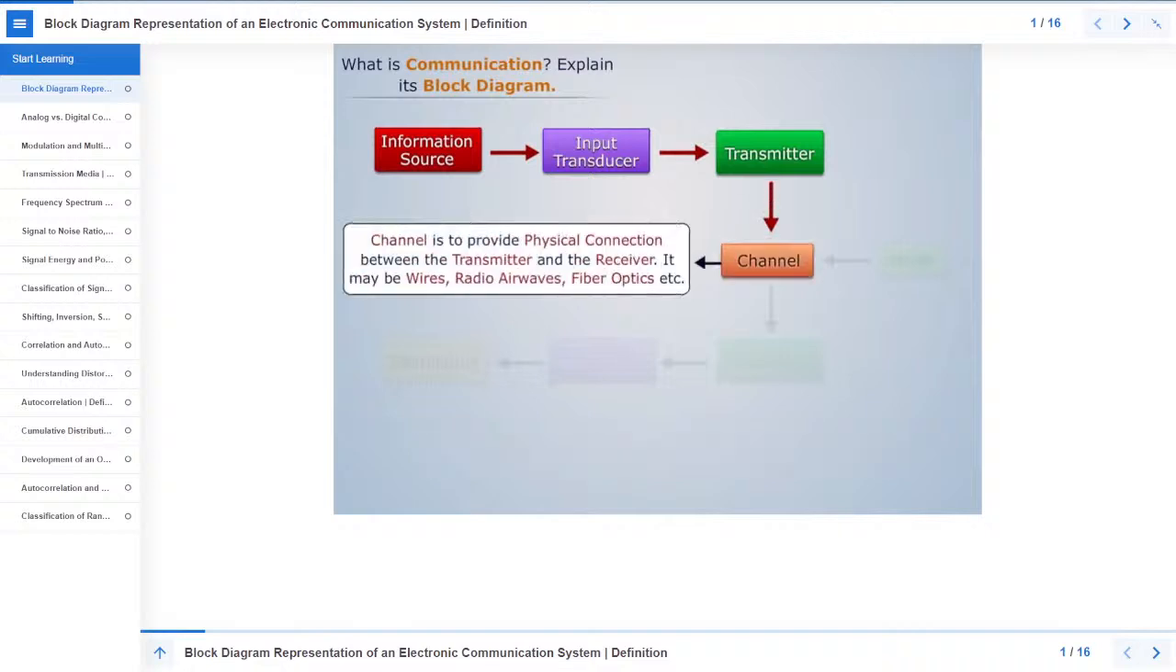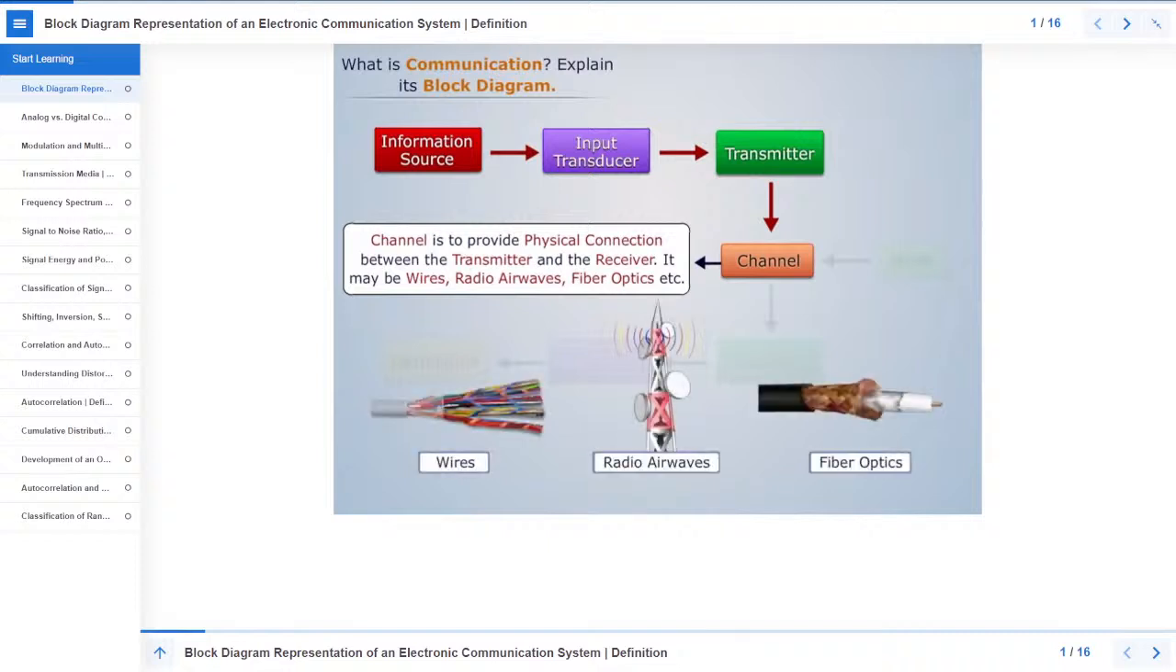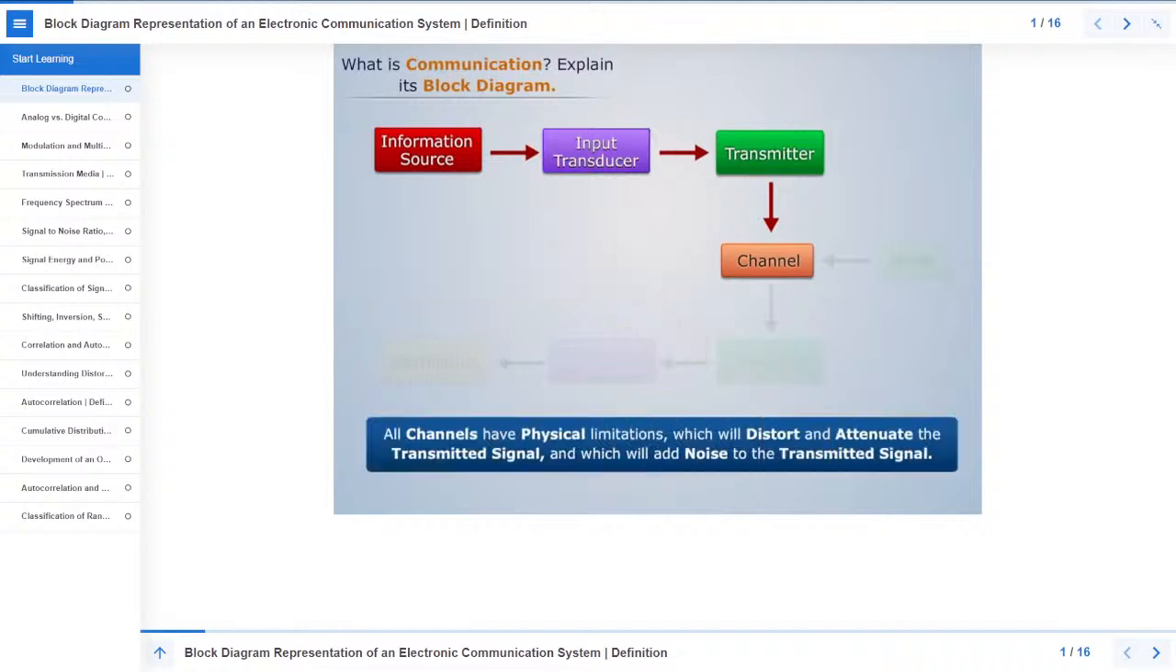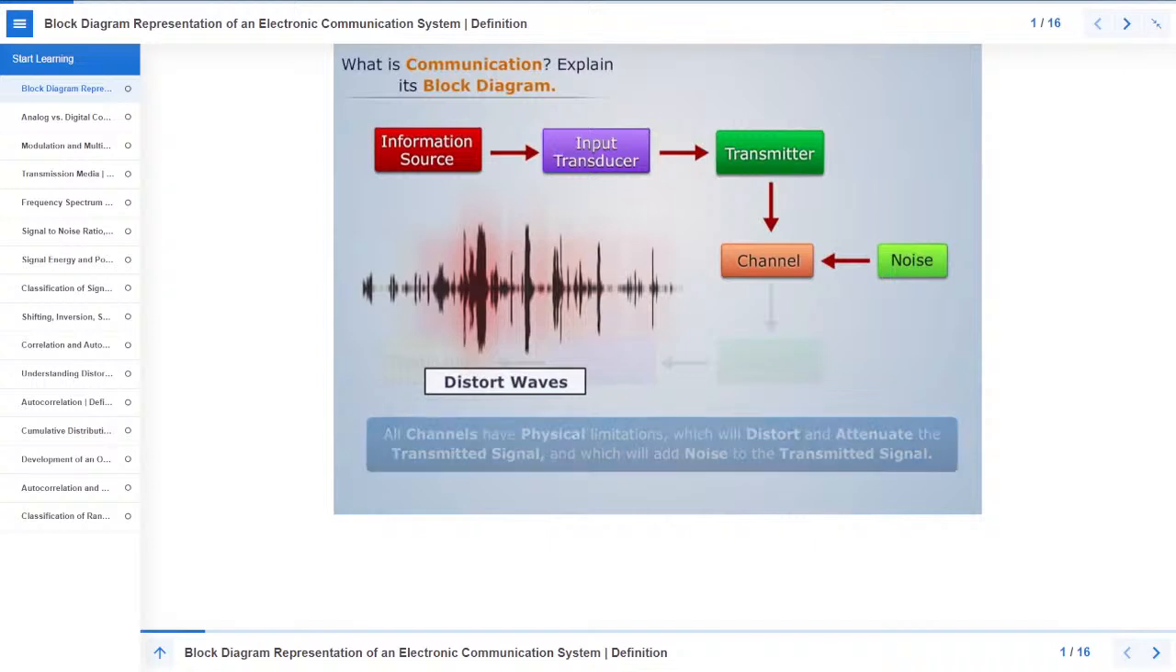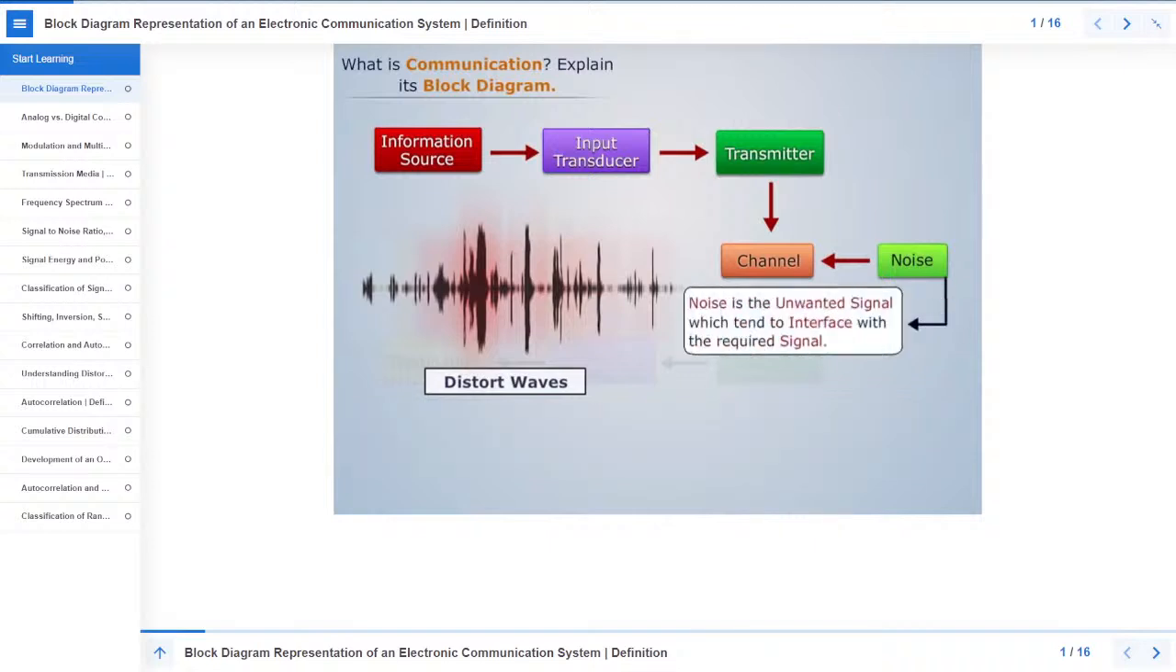Channel is to provide physical connection between the transmitter and the receiver. It may be wires, radio airwaves, fiber optics, etc. All channels have physical limitations, which will distort and attenuate the transmitted signal and which will add noise to the transmitted signal. Noise is the unwanted signal which tends to interfere with the required signal.